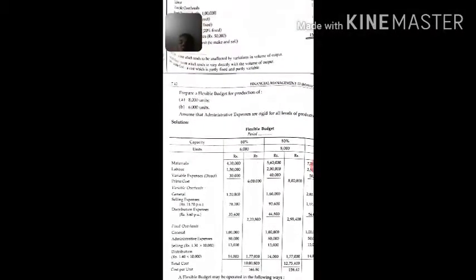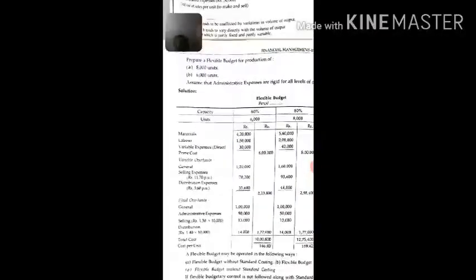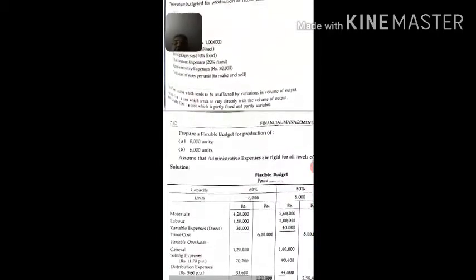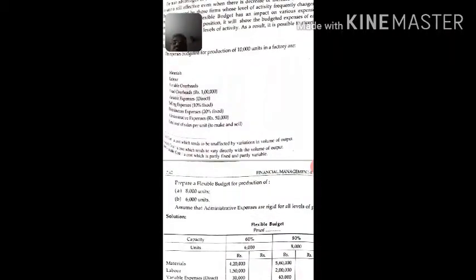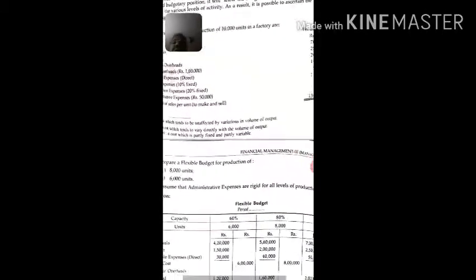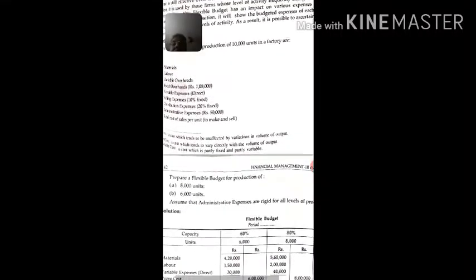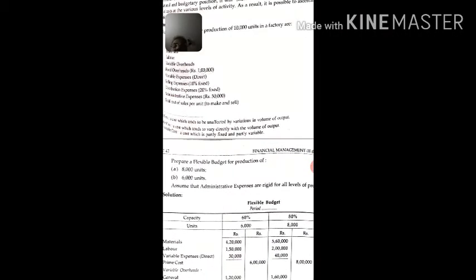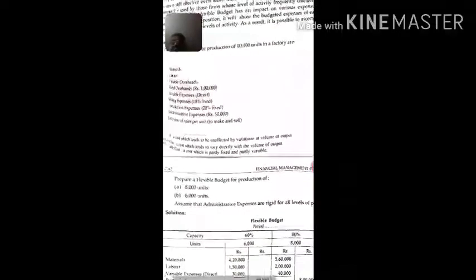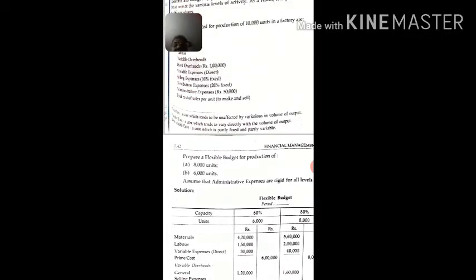Now we will start with 60%. First, material is given 70. So 70 into 6,000 will give you 4,20,000. Next, labor. Labor is given 25. 25 into 6,000 will give you 1,50,000.